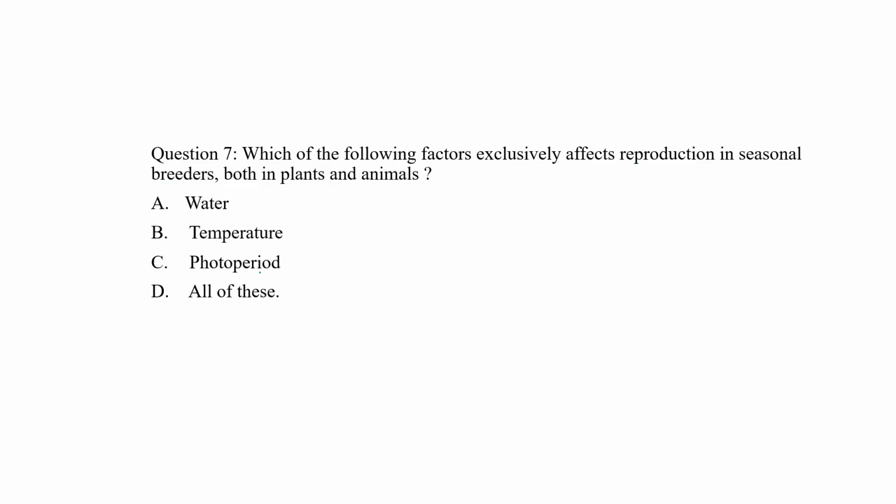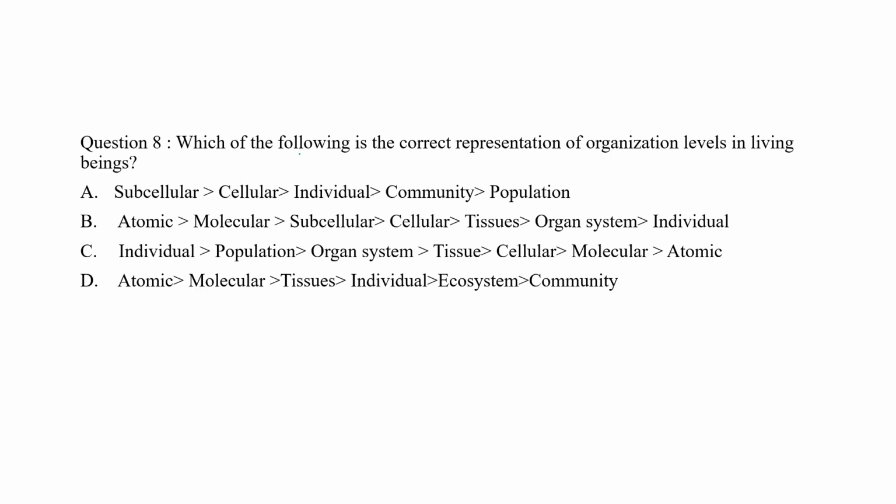Okay, clear? Now let's move to the next question, question number 8. Which of the following is the correct representation of organization level in a living being, in an individual? In choice A: subcellular, cellular, individual, community, and the final one, population. Means under population, in a particular type of population, so many communities, right? And then individuals of those communities, and then cellular or subcellular.